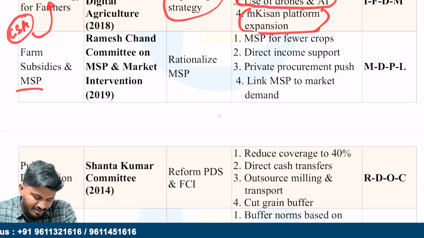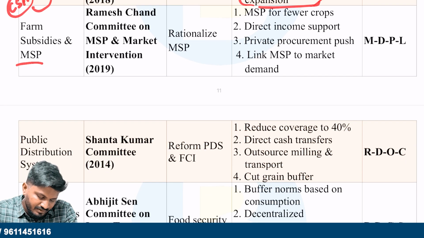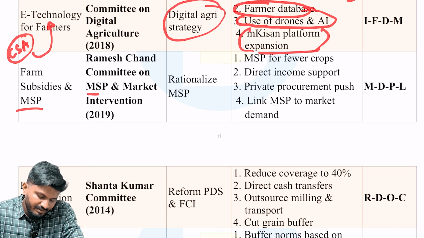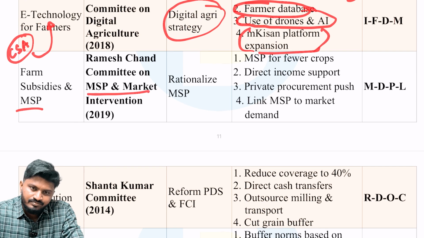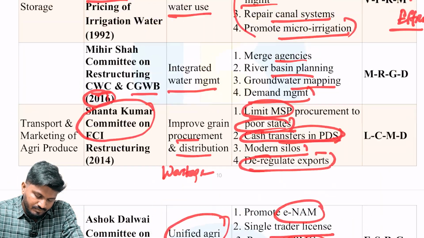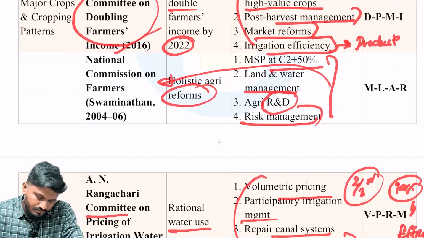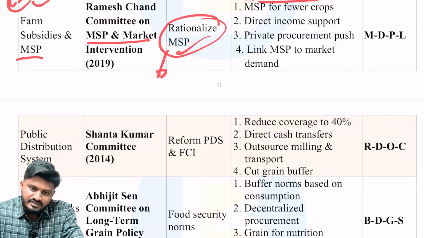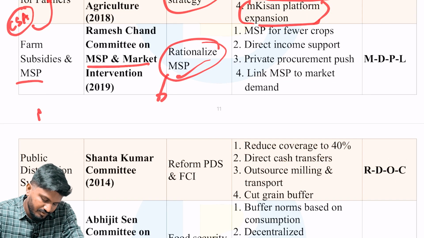Next, with respect to farm subsidies and MSP, important committees: Ramesh Chand Committee on MSP and Market Intervention. So the aim is to rationalize MSP. Very important. This Ramesh Chand Committee or Swaminathan Committee deal with MSP. These are very important because MSP is in the news recently.